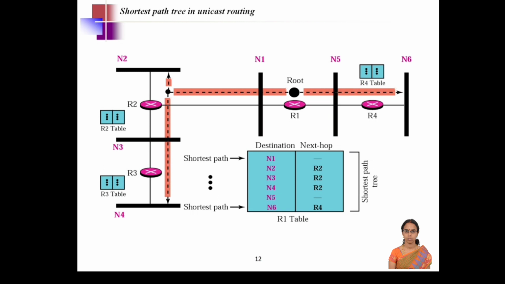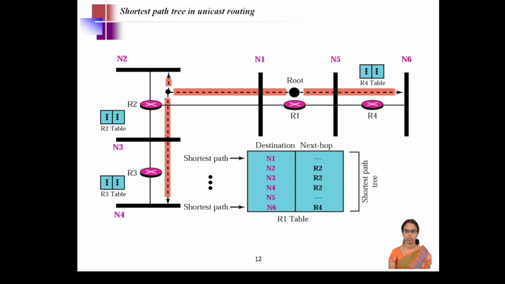So for the next hop, we are going to identify through which router the packet will be forwarded to the destination. When we take router 1, it reaches N1. N is a node, it may be a system that is connected here, and to reach N1 there is no interface needed because this is directly connected to this router. Similarly, N5 is also directly connected on the other side with the router.